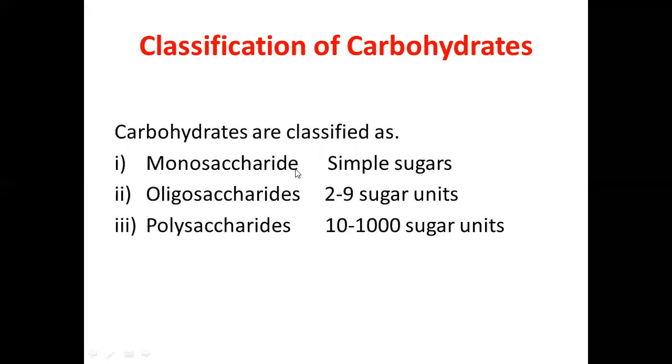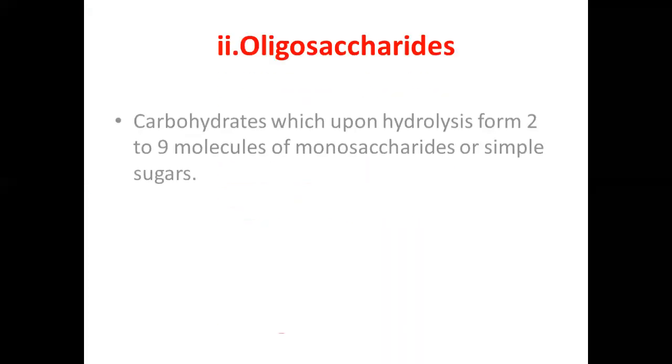Carbohydrates are classified into three main classes. The first one is monosaccharides, which are also called simple sugars; oligosaccharides, which are composed of 2 to 9 sugar units; and polysaccharides, which are composed of 10 to 1000 sugar units. About the monosaccharides, I explained in my previous lecture. Today I'm going to talk about the second class of carbohydrates, that is the oligosaccharides.